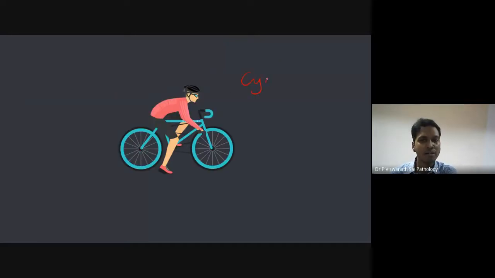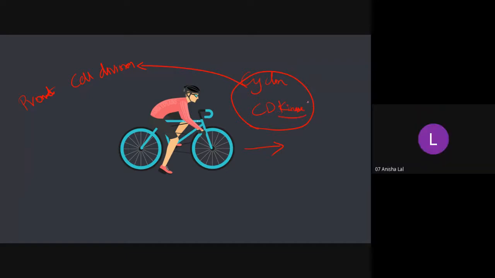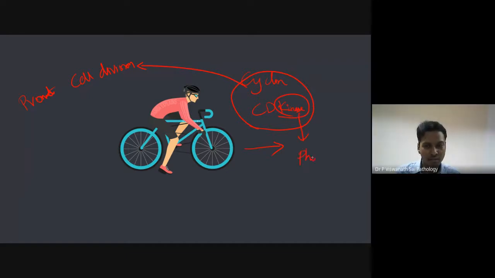Remember cyclin and cyclin dependent kinases. If you have any doubt whether they cause acceleration or brake, remember the name: cycle. Do you have any reverse gear in a cycle? The only way you can go in a cycle is forward. So the only thing cyclins and cyclin dependent kinases do is promote cell division. Now, what is a kinase? In biochemistry you might have studied: adding phosphates. Very good. So they phosphorylate the other molecule which comes. Keep it at the back of your mind, I'll come back to this later.